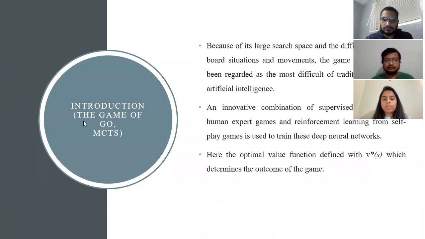Here we are going to use the optimal value function, which is defined as V star of S, which determines the outcome of the game. For example, for big games like chess, the value of B is 35 and D is 80. And for Go, the value of B is 250 and D is 150. It is impossible to search with these kinds of values, but we can reduce the values of B and D. On the other hand, we have another search like MCTS, which is also called Q learning.